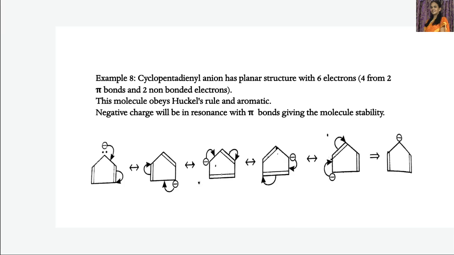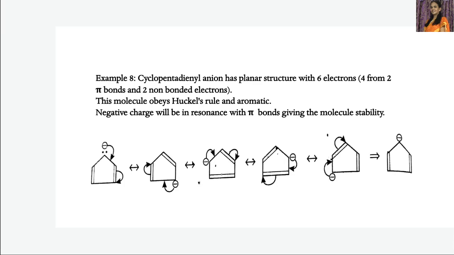You can see the different resonance structures of cyclopentadienyl anion. So it is a cyclic planar molecule which has 6 pi electrons, obeys Huckel's rule, and is stabilized by resonance. Thus, it is an aromatic compound, and the resonance is due to the presence of the negative charge. This negative charge will be in resonance with the pi bonds, giving this particular ion more stability.